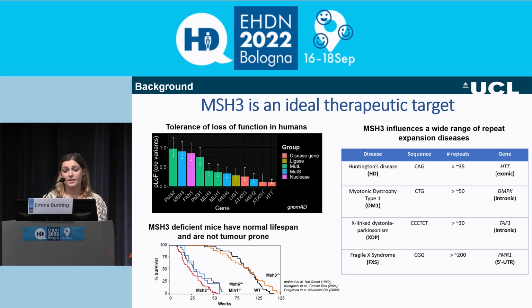Additionally, MSH3 has been shown to influence a wide range of repeat expansion diseases, meaning that therapies aimed at lowering MSH3 may have benefit not just in Huntington's disease, but in other repeat expansion disorders.